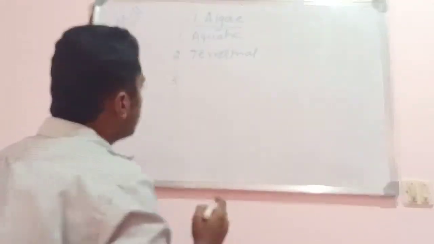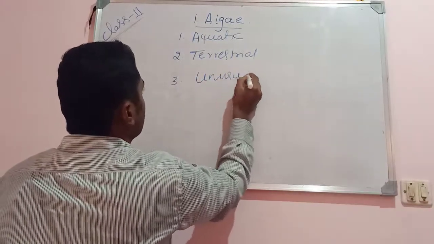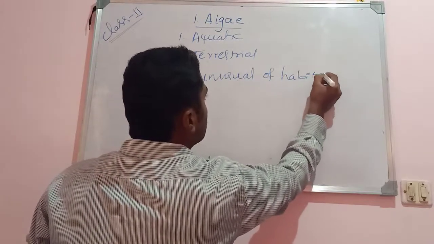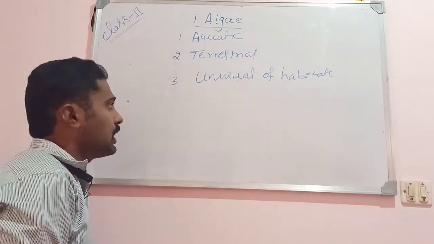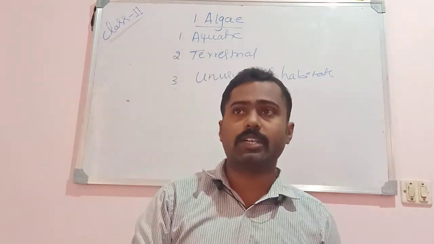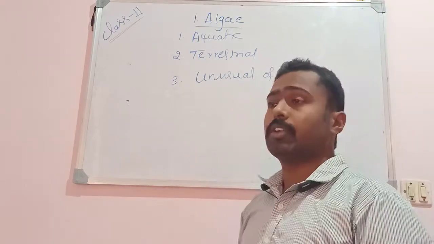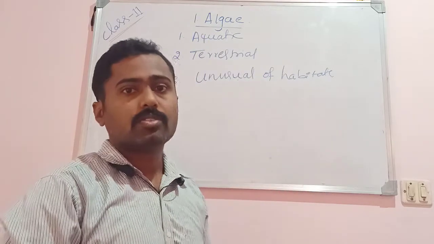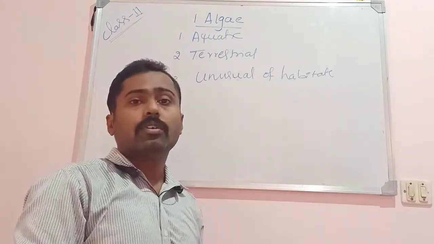Then on the other hand, we can see other groups like algae of unusual habitats. Unusual habitats means not the normal habitats, either water or soil. They may be found in extreme salinity, and are called halophytic algae, like in salt lakes.